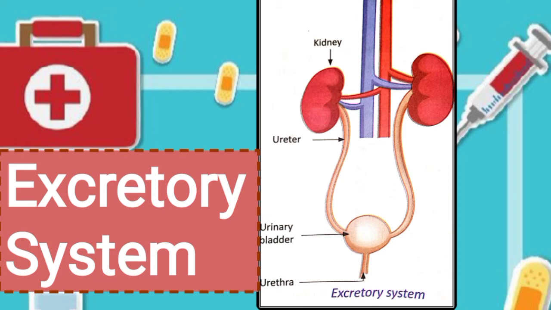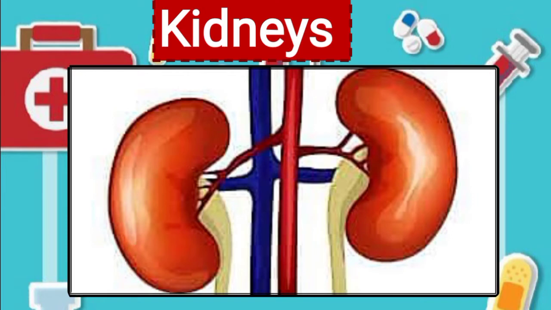The excretory system consists of a pair of kidneys, a urinary bladder, a pair of tubes called ureters, and the urethra. So let's understand them in detail. First organ is the kidney. The kidneys are the main organ of the excretory system, and each individual has a pair of kidneys located on each side of the spine at the level of the liver.